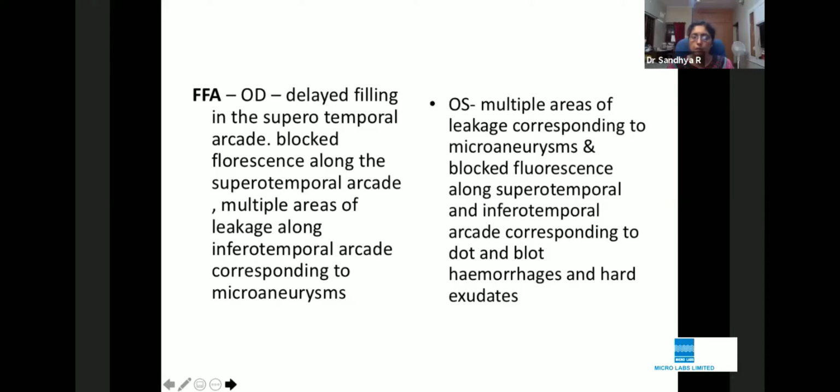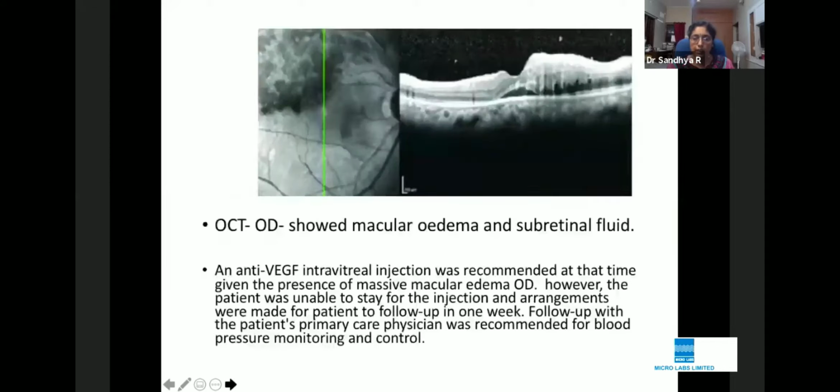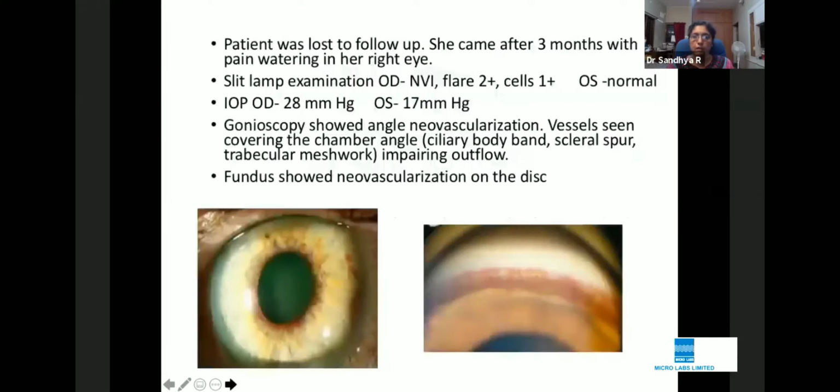So we'll just try to understand what that is. FFA showed a delayed filling of the superior temporal arcade, blocked fluorescence along the superior temporal arcade, and multiple areas of leakage along the inferior temporal arcade corresponding to the microaneurysms. Now, this is the OCT, and there was macular edema and subretinal fluid.